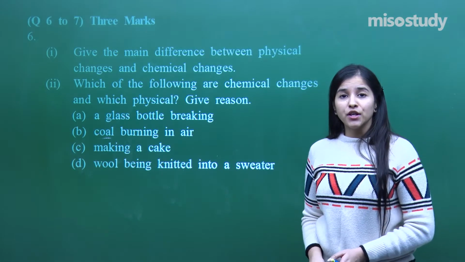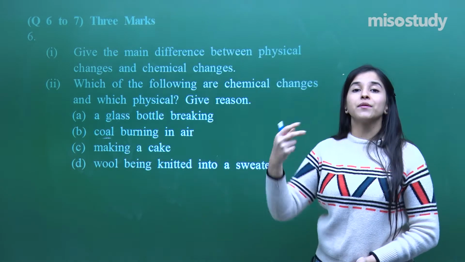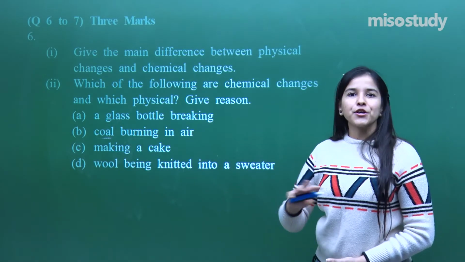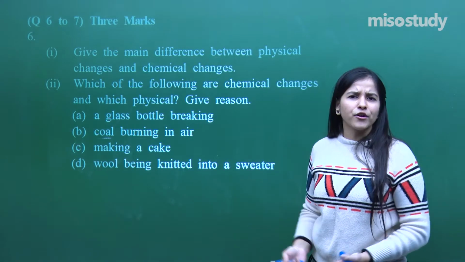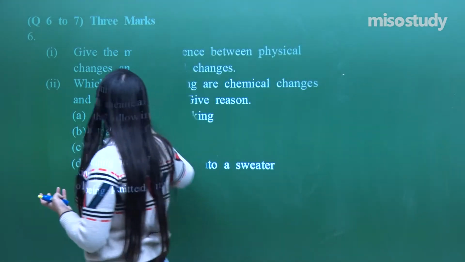Physical change does not involve any formation of a new compound, but in a chemical change, a new chemical substance is formed. Physical change can be reversed, chemical change cannot be reversed. So these are little points of difference that you very well know, okay? I need not go into the detail of that.